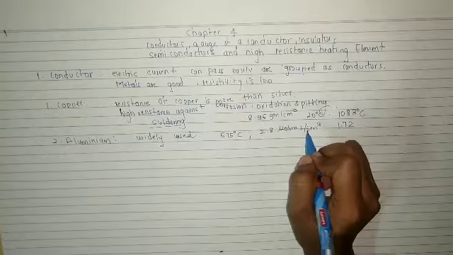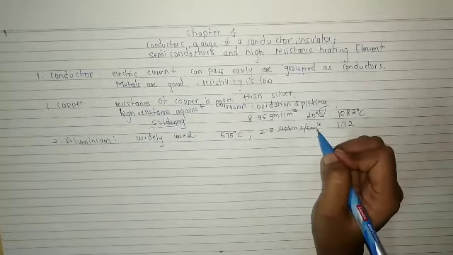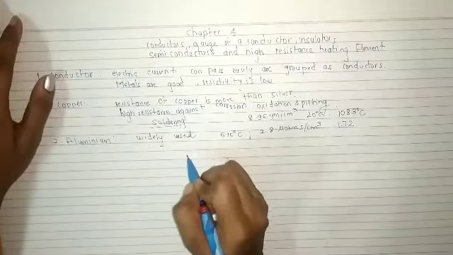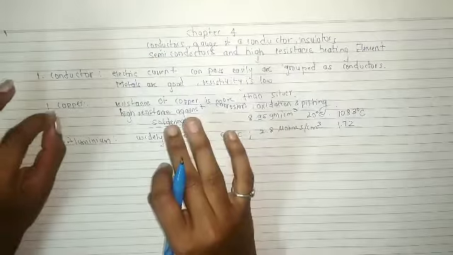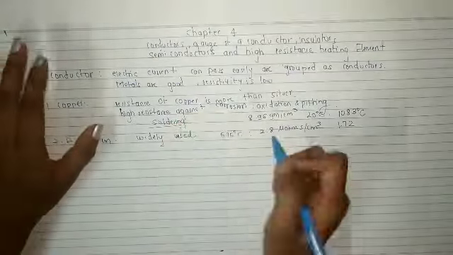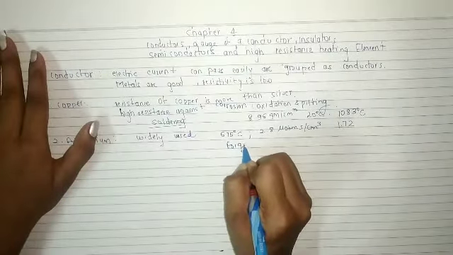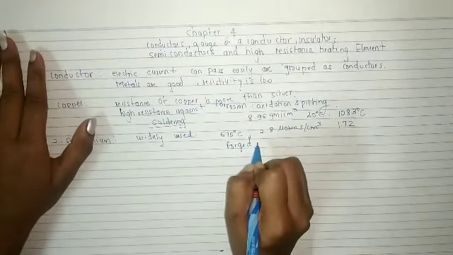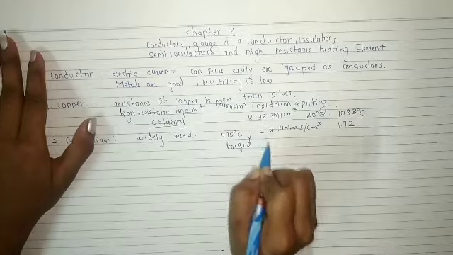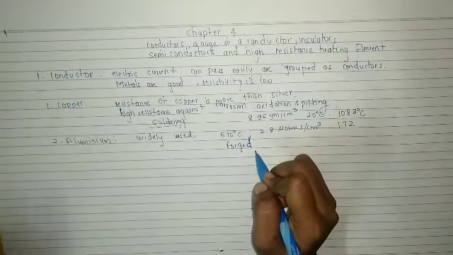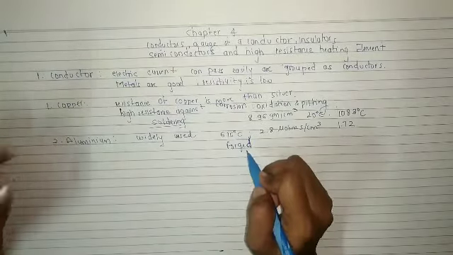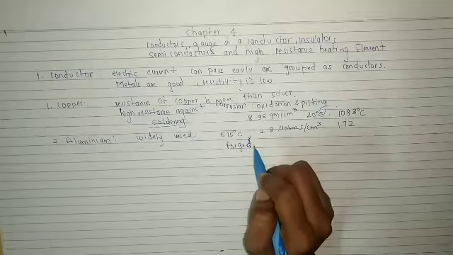Aluminium can be easily rolled, drawn, or forged. That means we can draw it into wire. And forged, what does it mean by forged? That means it can be drawn to any desired shape. So if we have to draw a particular shape from the aluminium, it is easily done.